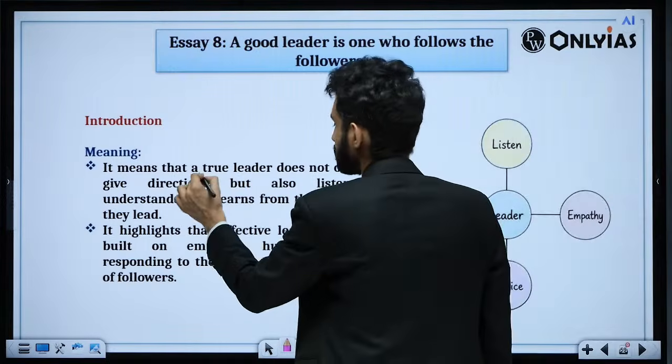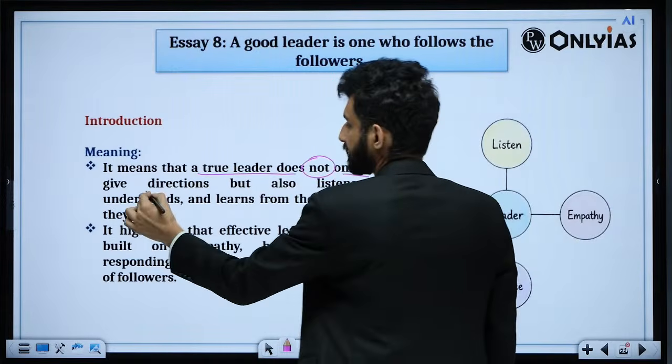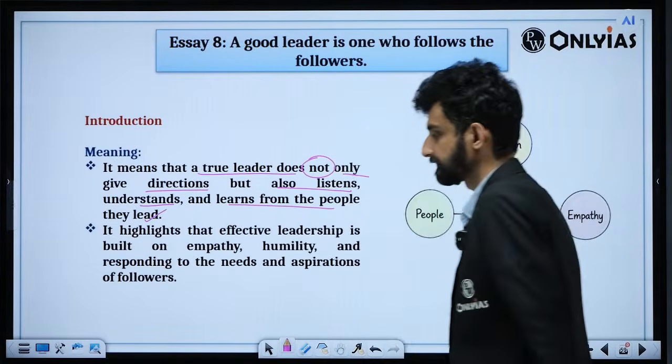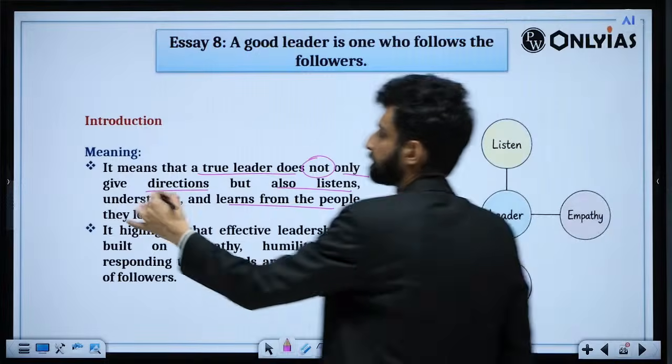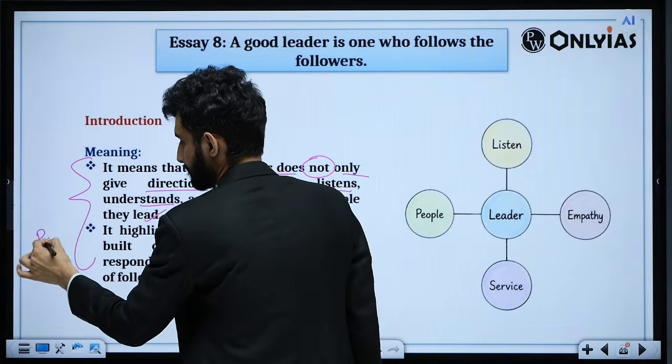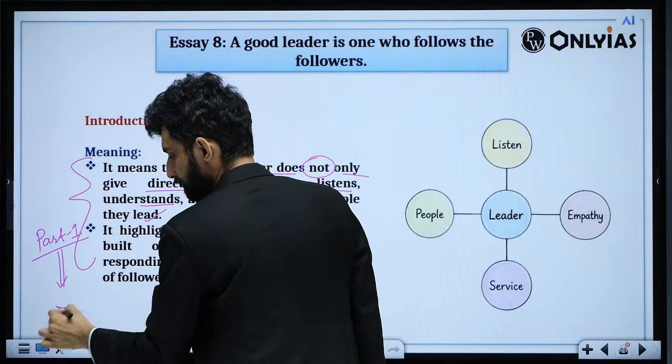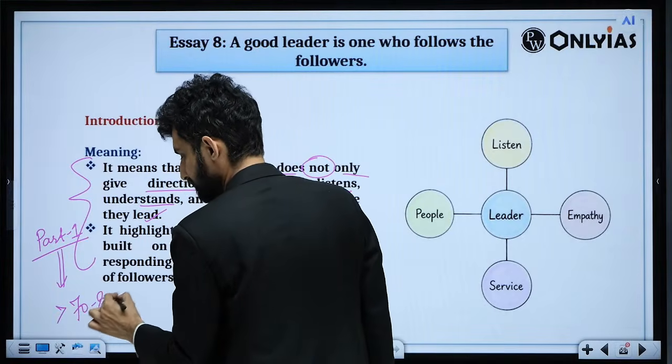It means a true leader does not only give directions but also listens, understands, and learns from the people they lead. So this will be the first part, Part 1, which will be the majority, more than 70 to 80% of what you will write in the main body.